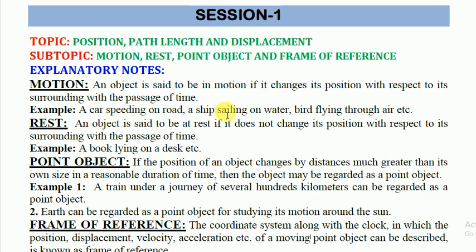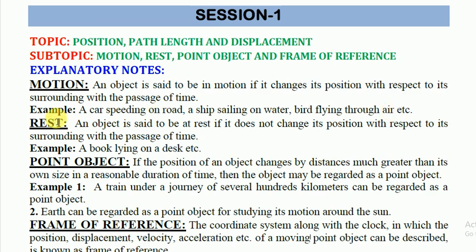A ship sailing on water. The ship is also changing its position. Similarly, a bird flying through the air. So this is also motion. The bird is changing its position.